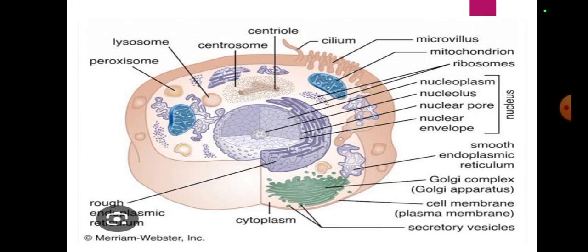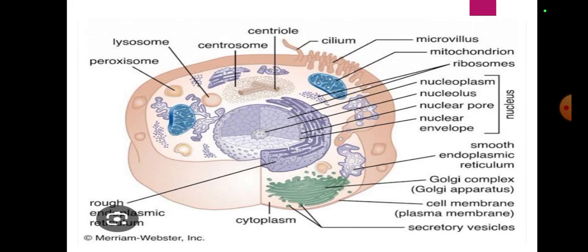Then we have the cell membrane, a thin protective layer around a cell. It holds all the parts of the cell together. It's a boundary with gates and controls what moves in and out of the cell. You should know this. Then we have the cell wall, present outside the cell membrane of a plant. It's a hard and dead layer made up of cellulose. Cellulose is a large molecule which we cannot digest. It's a natural fiber found in plants. When we eat plants, the fiber acts like a broom to clean our intestines. The cell wall gives the plant cell a fixed shape. Animal cells are without a cell wall.